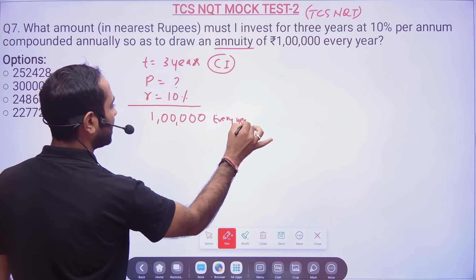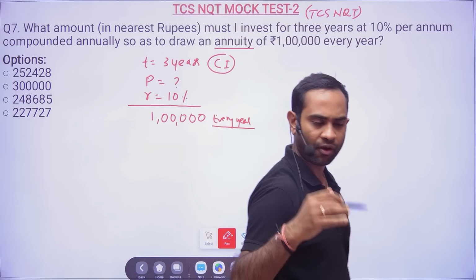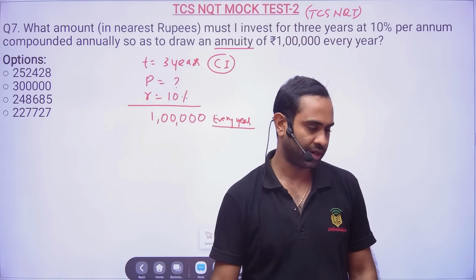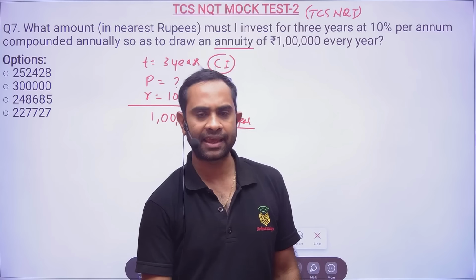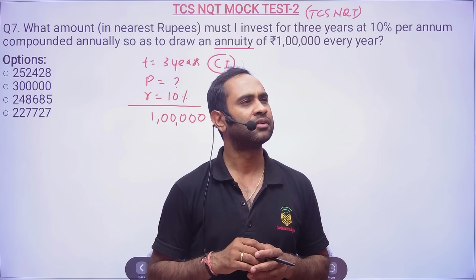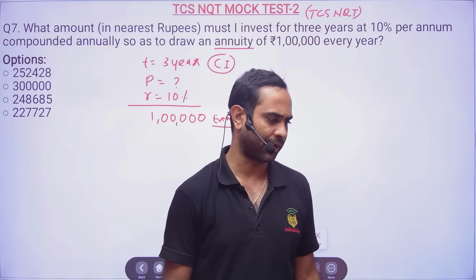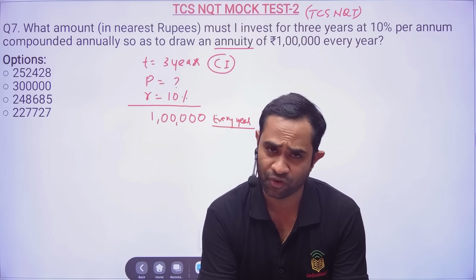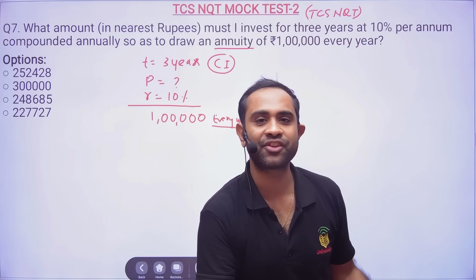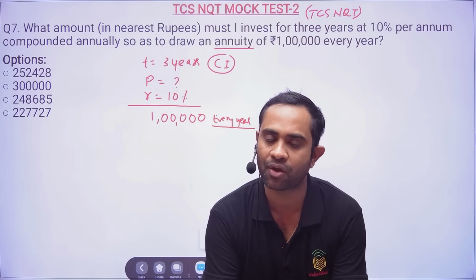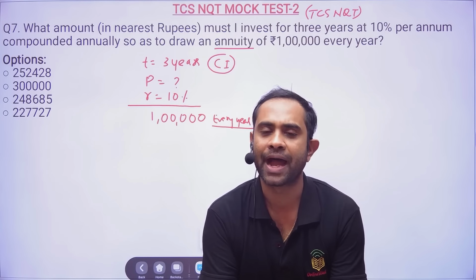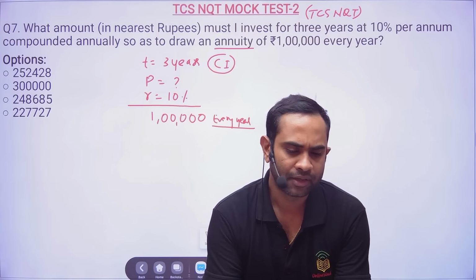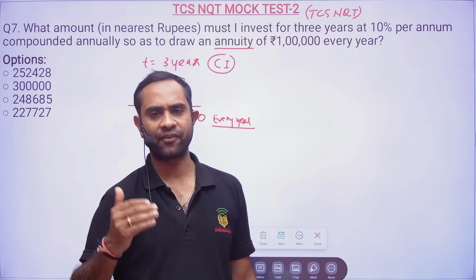So I have not seen this kind of questions solved anywhere, or even I was not aware. When today I was going through the TCS PYQ, I found this question. It was very interesting. Friends, you know LIC, right? Life Insurance Corporation, something like that. Okay, LIC. Now, in LIC, they will give you the schemes. So if you invest this much of money, suppose you invest 1 crore rupees, every year I will give you some, suppose, 2 lakhs rupees. Okay, fine. Now this is one case of life insurance company.